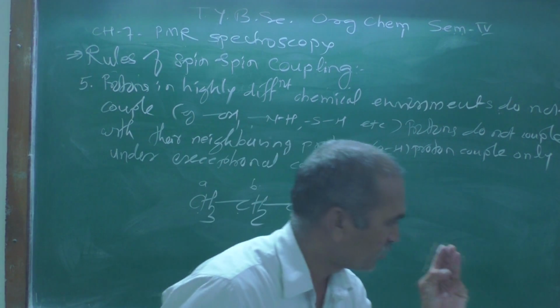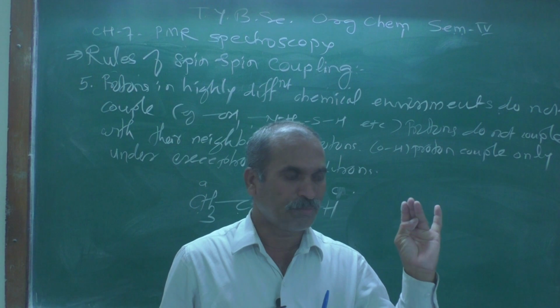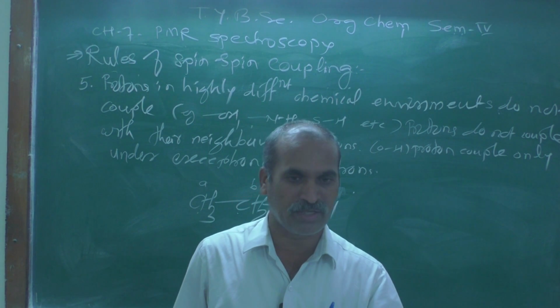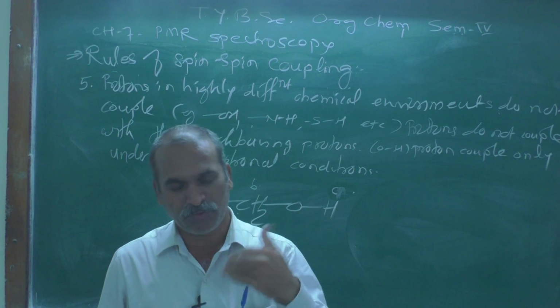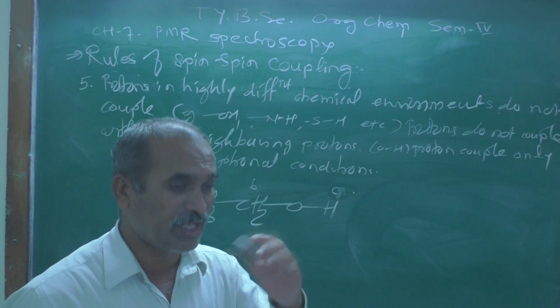If you take the PMR spectrum, you will observe 3 peaks in a low resolution spectrum.